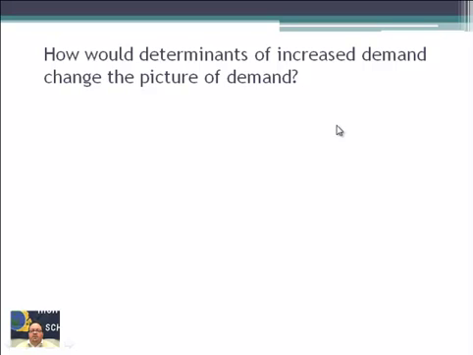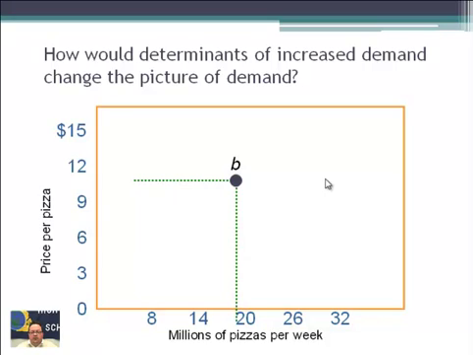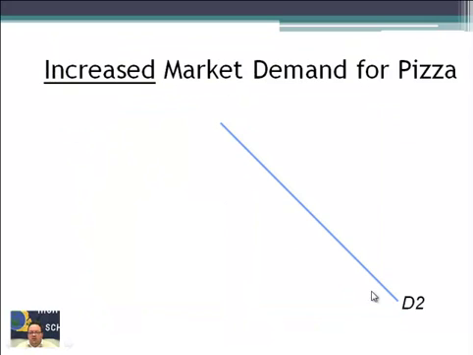How would determinants of demand that increase demand change the picture of demand? So let's take a look here. There's the graph. There's D1, demand 1. This is the original D line, so this is the old story. And this would be the increased market demand for pizza.